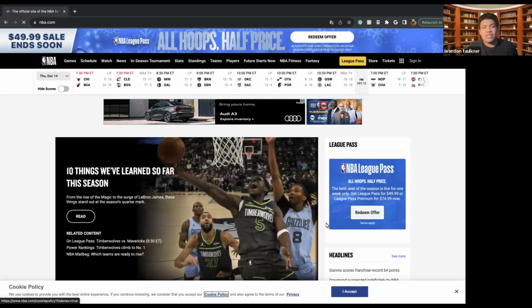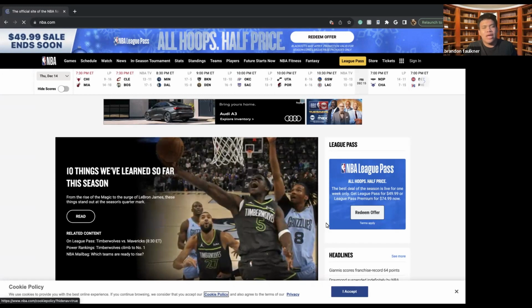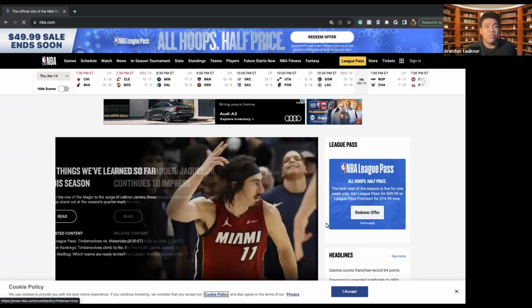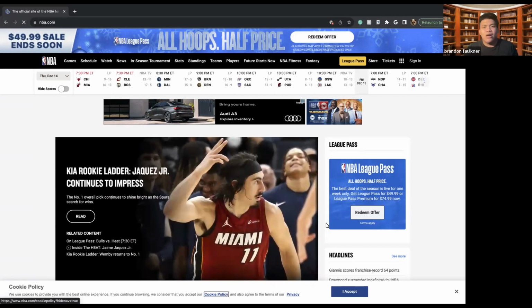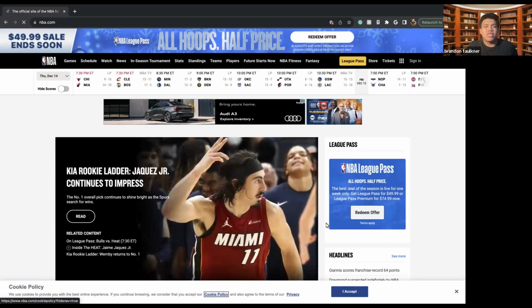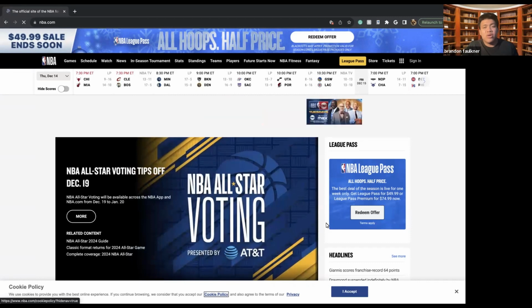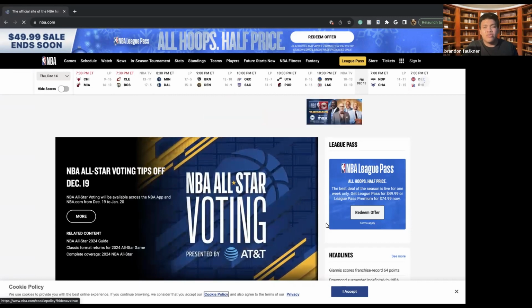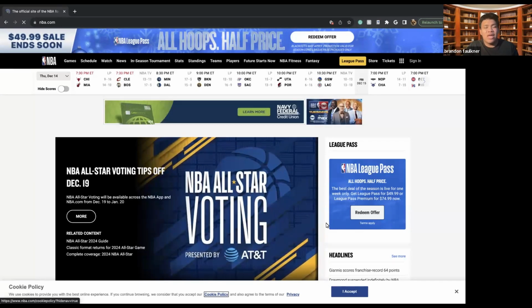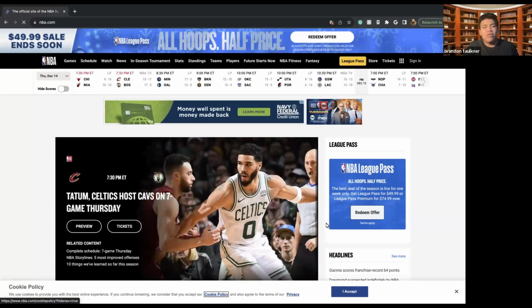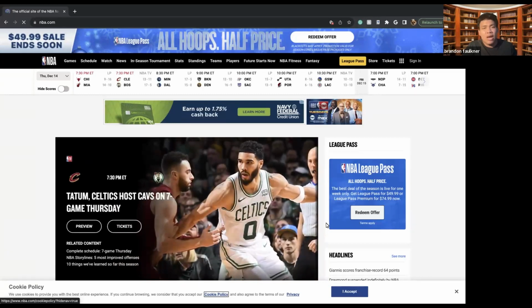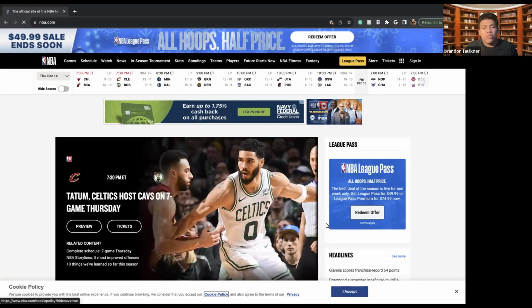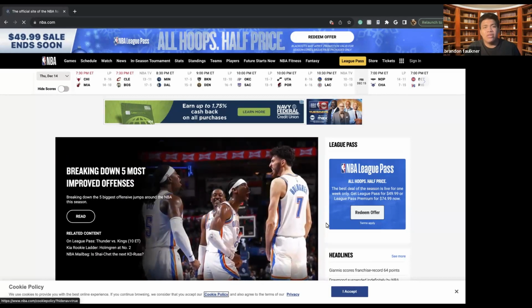Today, we'll be discussing the NBA app along with the NBA website, which are both the same exact thing. The NBA app, unfortunately, isn't on any computers. It is on your smartphone. So here I'm just going to give you a little rundown on my computer of the NBA website, but you can download the NBA app from the App Store, Google Play Store, or wherever you get your apps from on any device that is handheld.